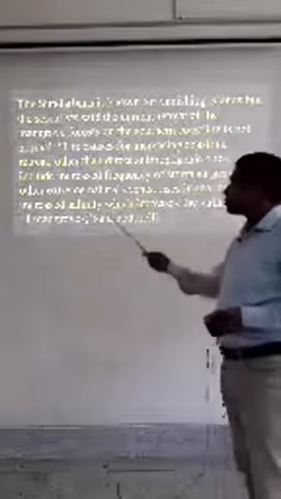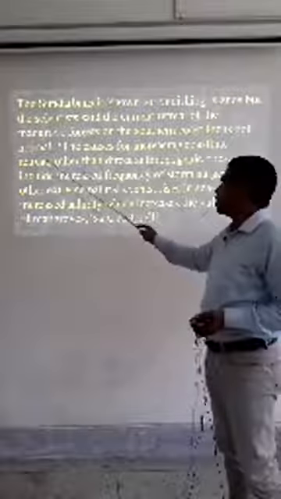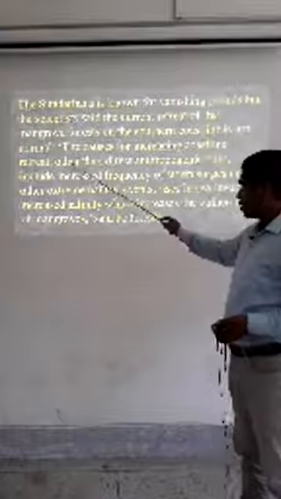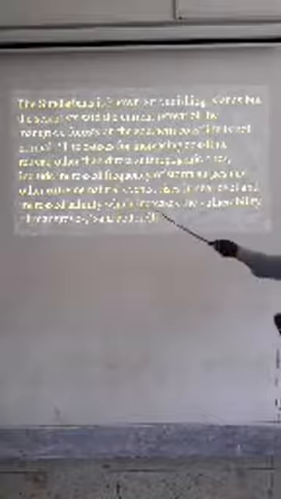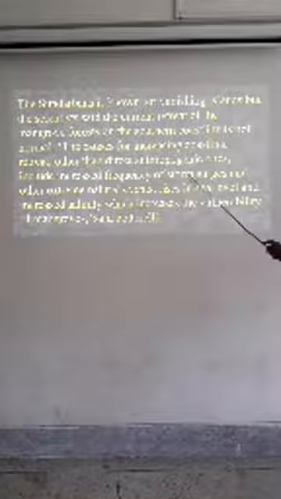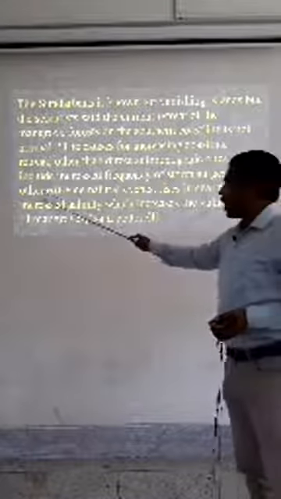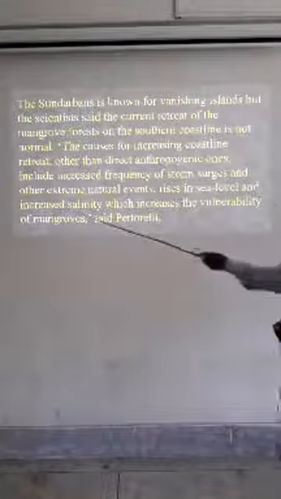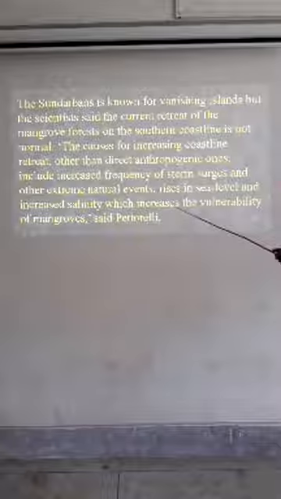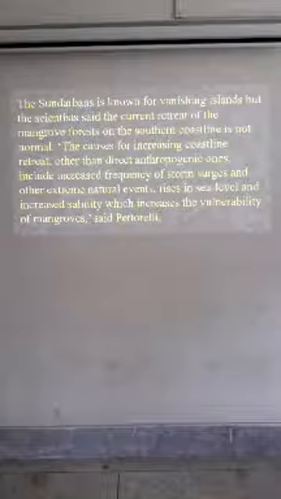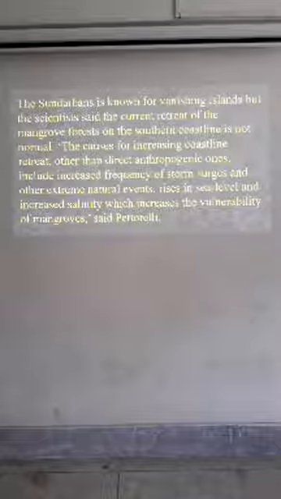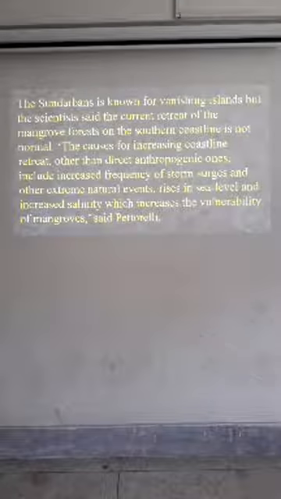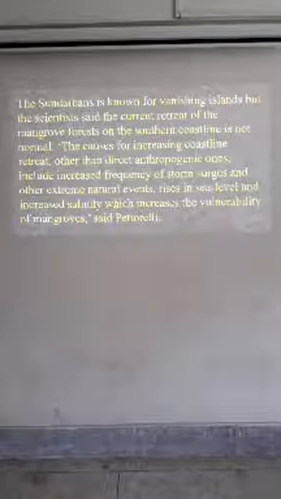Have you understood? Then the causes for increasing coastline retreat, other than direct anthropogenic ones, include increased frequency of storm surges and other extreme natural events, rises in sea level and increased salinity, which increases the vulnerability of mangrove, said Patorelli. Patorelli is another researcher.